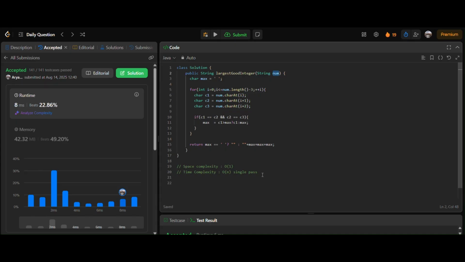And you guys might be thinking that, okay, this is an 8 millisecond solution, and the naive search solution was 0 milliseconds. The reason behind this is Java. The indexOf method of Java is really optimized for these kinds of things, and it is performing well particularly in Java. But if we compare in terms of time complexities, big O notations, this is a better solution as compared to the naive search algorithm.